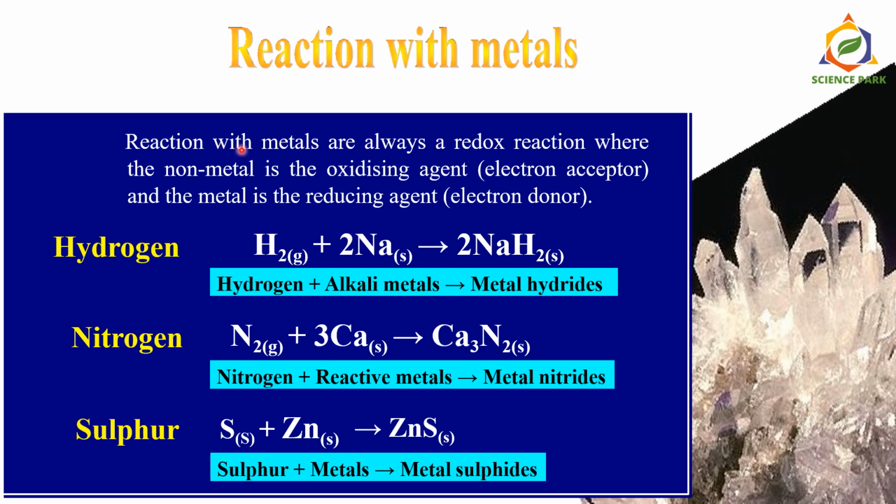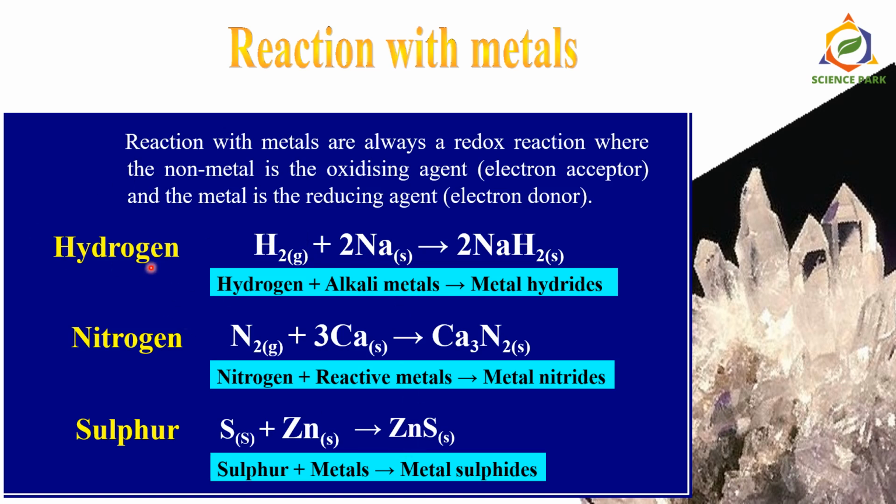Let's see some important reactions of non-metals with metals. Now reactions of non-metals with metals are always redox reactions. Redox means reduction and oxidation reactions, where non-metal is an oxidizing agent and metal is a reducing agent. Don't take any tension. This part of the video is not in your syllabus, but just for your knowledge I am telling you all these reactions.